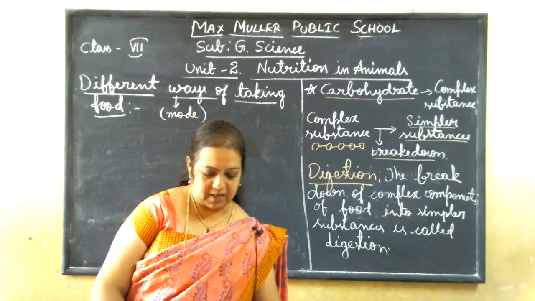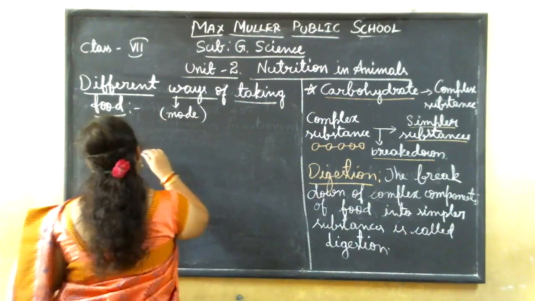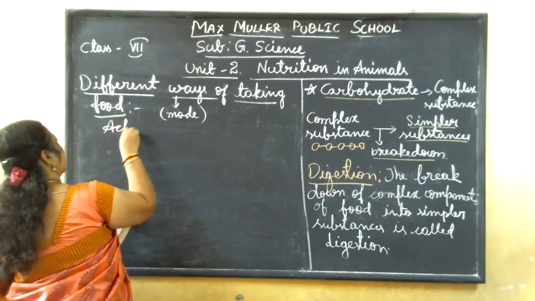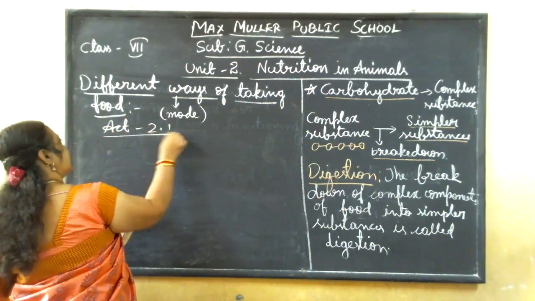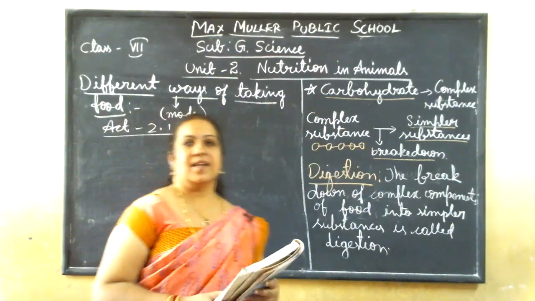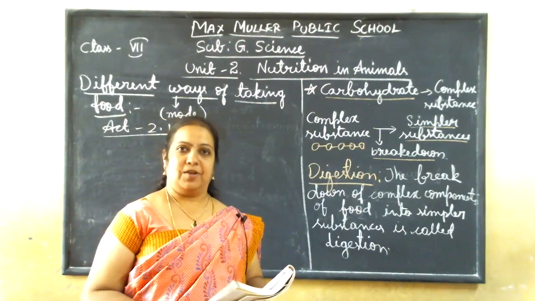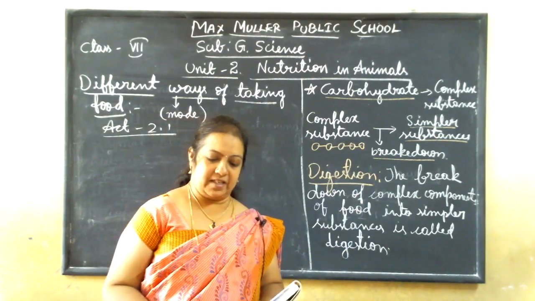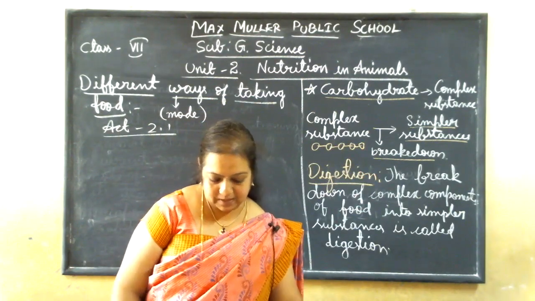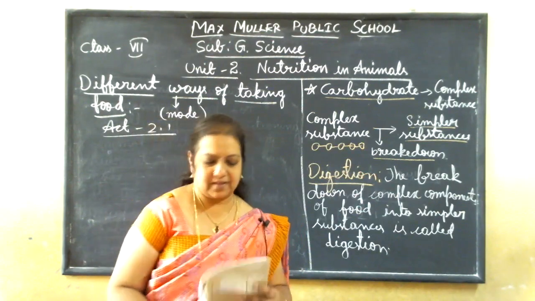Okay, here they gave the list, that is activity 2.1. Okay, so activity 2.1, they made a list where you have to find out in what way they are eating the food, what is the way or mode of eating the food. Okay, so that we are discussing here. So a few examples also they gave. So let us study one by one what are the ways.